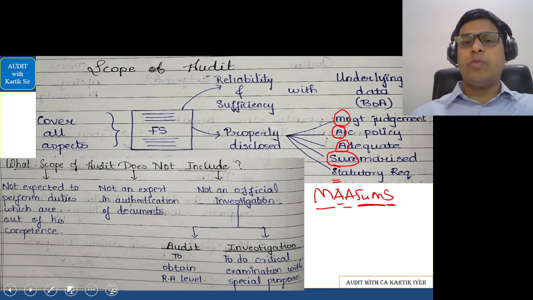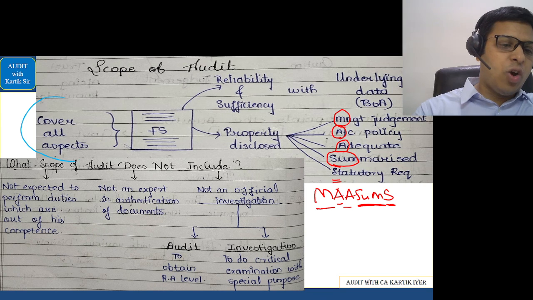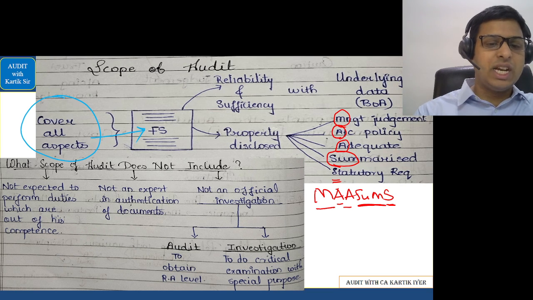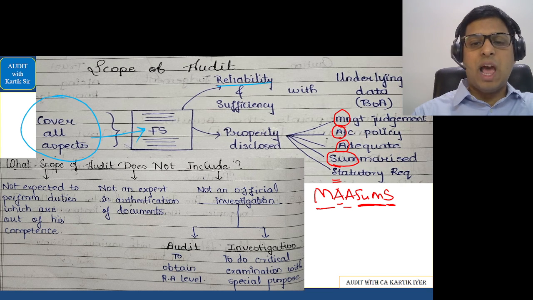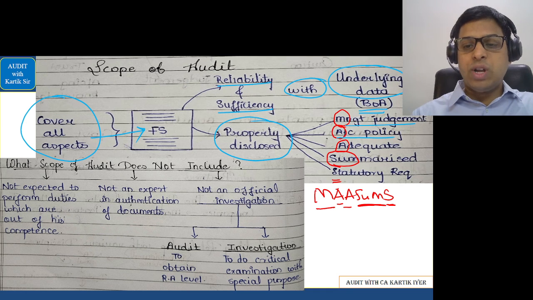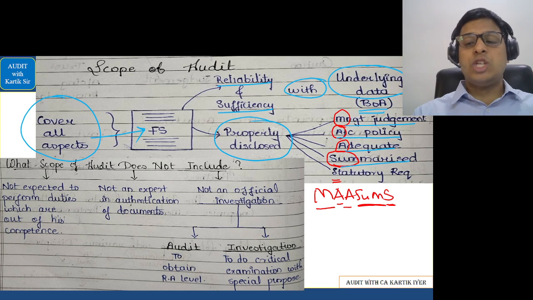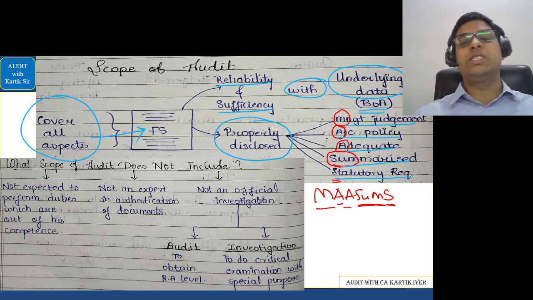That is, what is the scope of auditing? Very, very simple area. Now, in scope of auditing, we have done it in this way: the auditor should cover all aspects in relation to the financial statements. The financial statement should be made with reliability and sufficiency with underlying data, that is, the books of accounts should be in place. The financial statement should be properly disclosed, that is, the management judgments, accounting policies, the disclosure should be adequate, the disclosure should be summarized, it should be complying with the statutory requirements. All these things should be fulfilled.